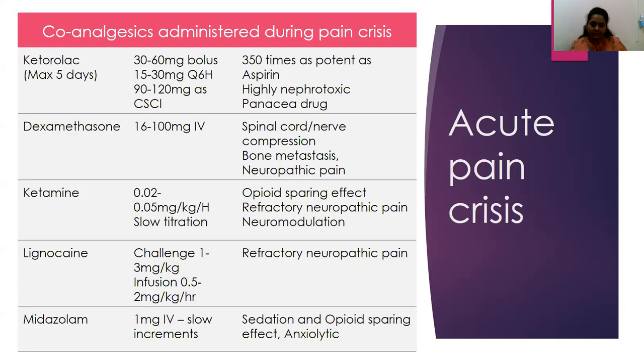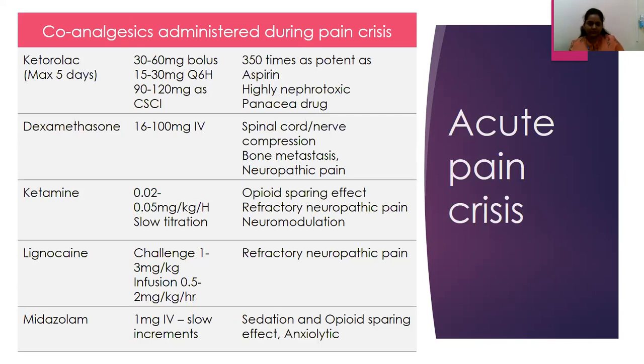Certain patients, as we have sometimes seen, have liver metastasis. Now they come with severe right hypochondriac pain. You start giving opioids and the patient does not have relief. They will be having severe pain with deep inspiration, and that is leading to dyspnea, and other issues are getting aggravated. This would be very likely seen in a patient with liver capsule stretch pain, where dexamethasone has a very good effect in reducing the inflammatory pain that is being generated due to the liver capsule stretch. So a start dose of even 8 milligram IV helps in reducing the pain significantly.